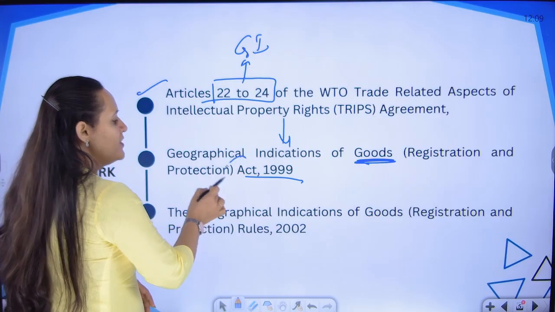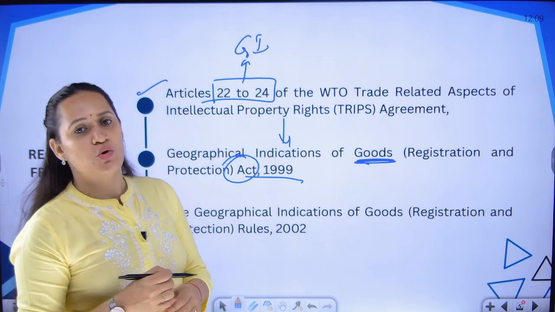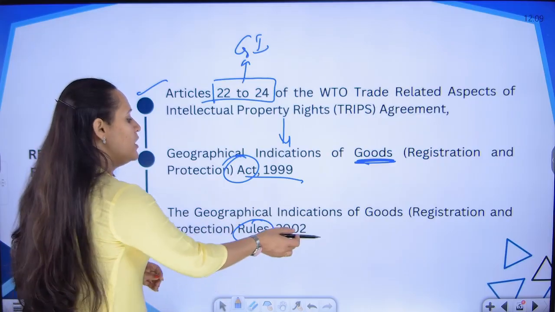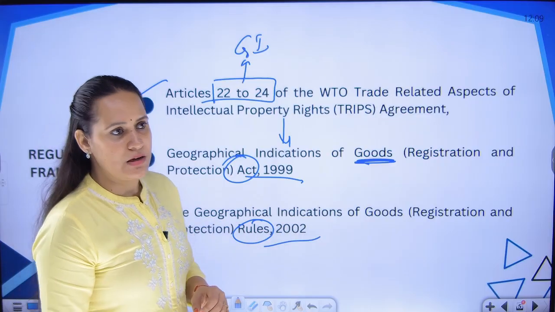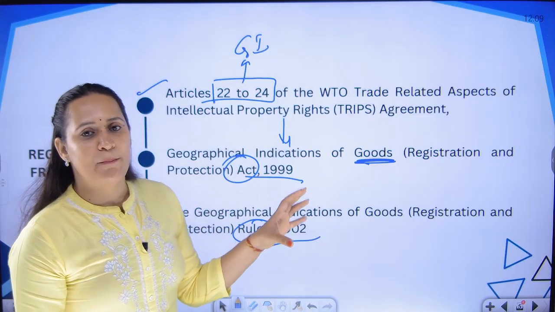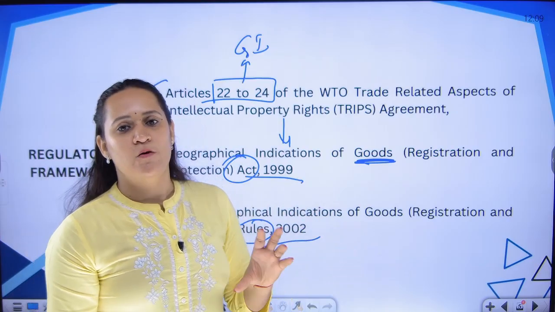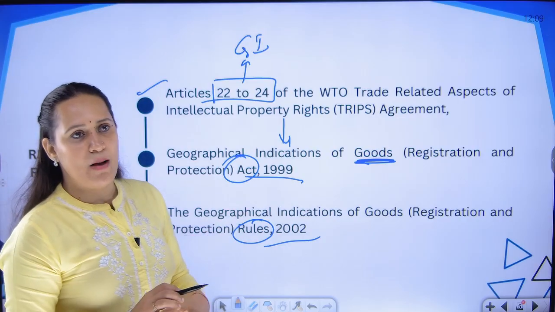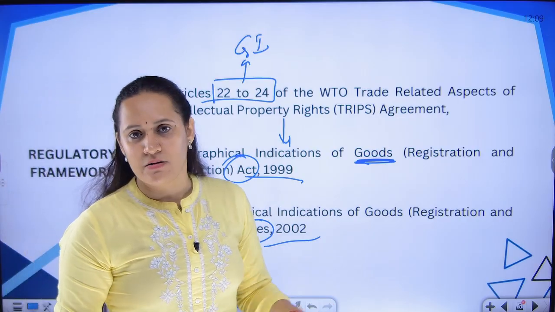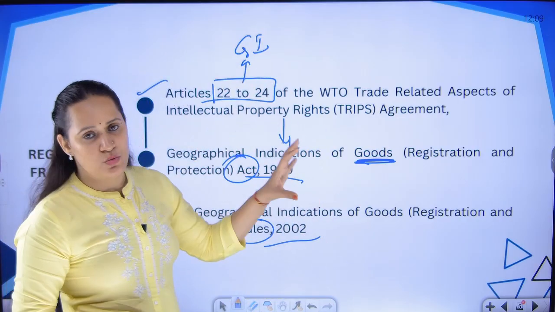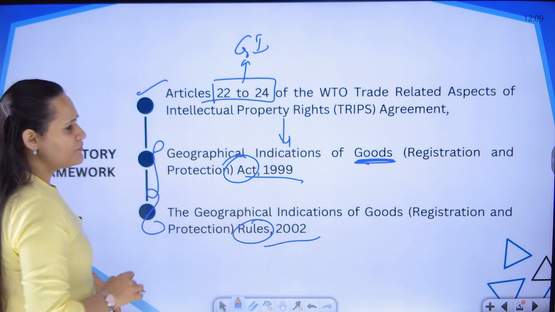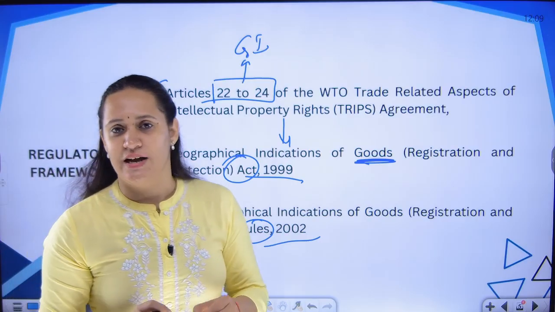Wherever you have an enactment, to implement the provisions of the enactment, we have to have certain rules. So the GI Rules of 2002 are also applicable. So this is the law that is applicable for the concept of geographical indication. The first one being the law at the global level, applicable to all the member countries who have been a signatory to the TRIPS agreement, and by virtue of that, having the national laws, we have the GI Act and the GI Rules.